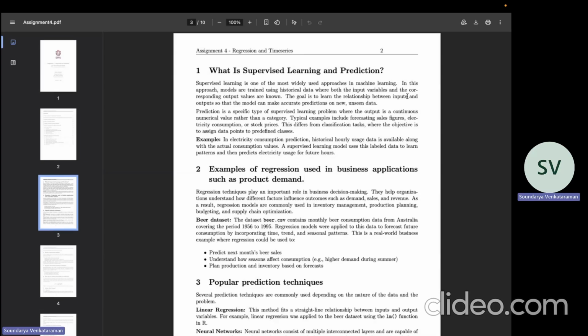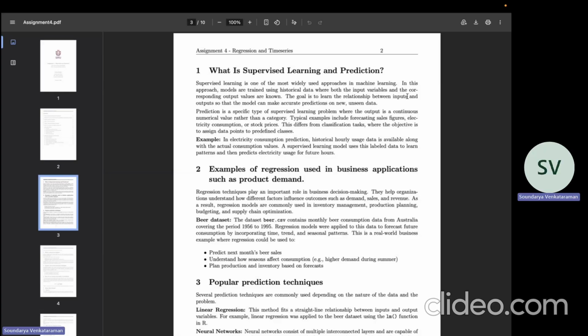Supervised learning is a machine learning approach where models are trained using historical data with known inputs and outputs. The aim is to learn the relationship between them and make predictions on new data. Prediction is a type of supervised learning where the output is a continuous value such as sales or electricity consumption. For example, past electricity usage can be used to predict future demand.